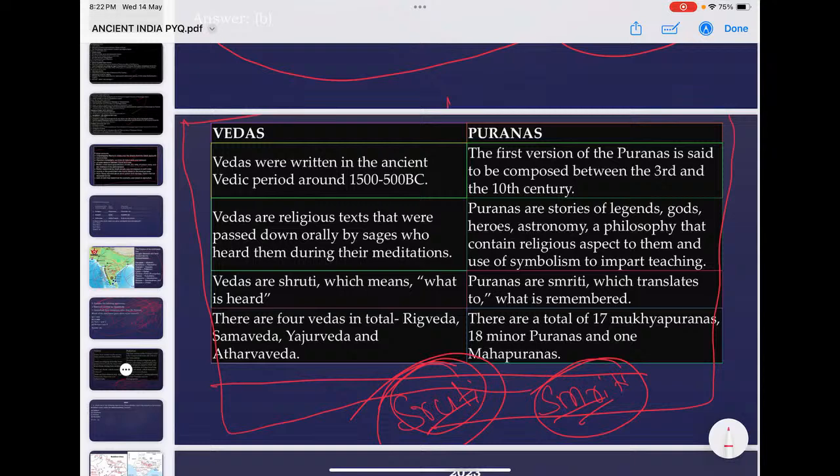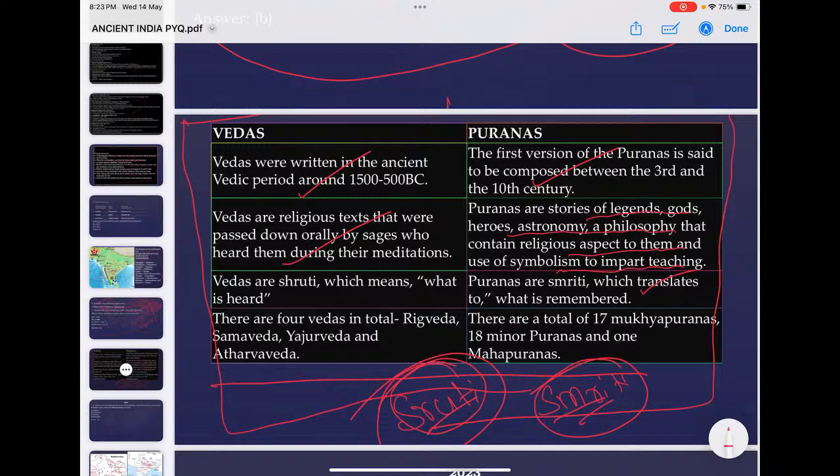Coming to Vedas and Puranas, the Vedas are much earlier than the Puranas. They are religious texts passed down orally by sages. These are stories of legends, gods, heroes, astronomy, philosophy. They contain religious aspects and use symbolism to impart teaching. Vedas are Shruti, which means that which is heard. Puranas are Smriti, which is remembered.